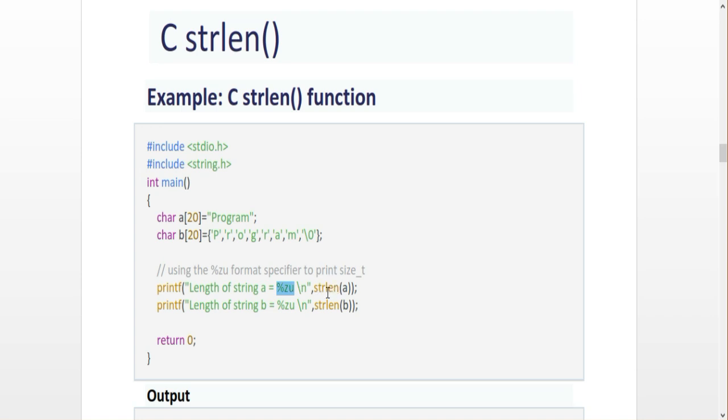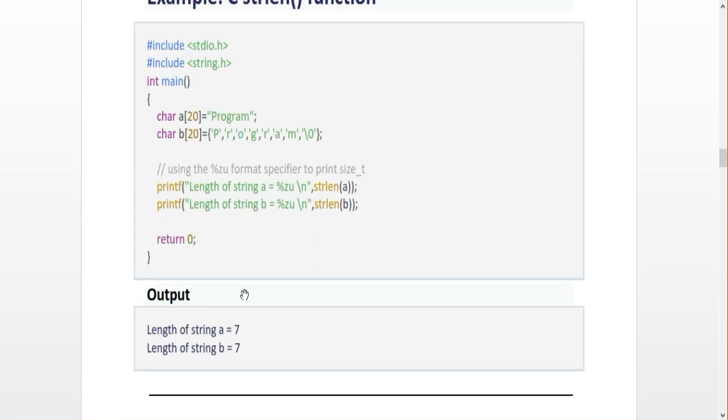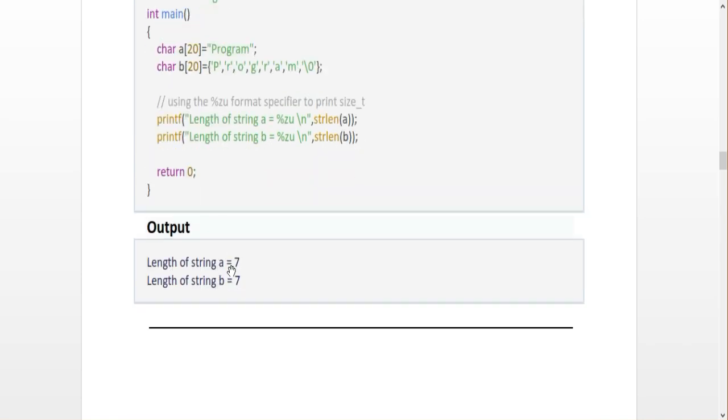program. So 7 is the length. So 7 will be the output. This is also 7 will be the output when I am using the strlen function. So the output will be A is 7, B is 7. So this is the first function of string, to find the length of the string.